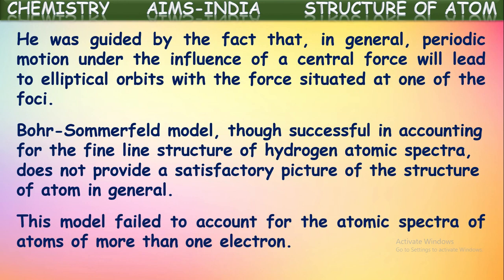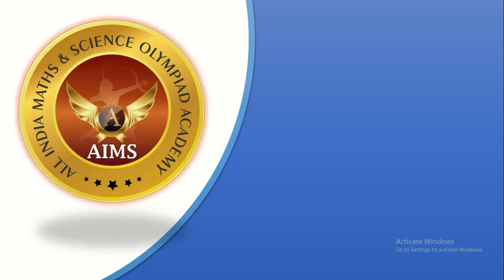This model failed to account for the atomic spectra of atoms with more than one electron. So here also the same drawback continued. That is, the atomic spectra of atoms with more than one electron could not be explained here too. That is a major drawback in Sommerfeld's theory. Okay, this is about Bohr's atomic model and Sommerfeld's extension to that.